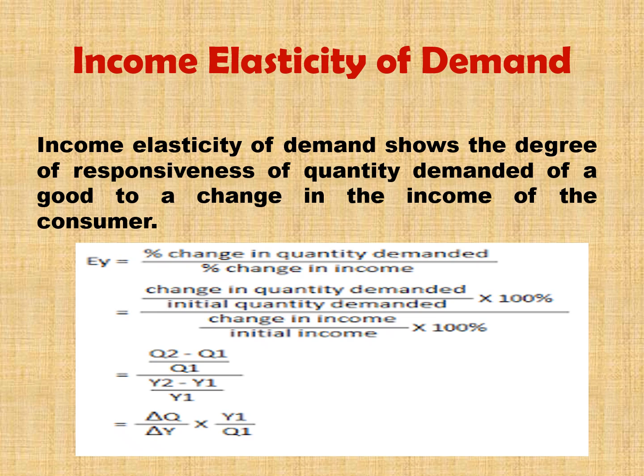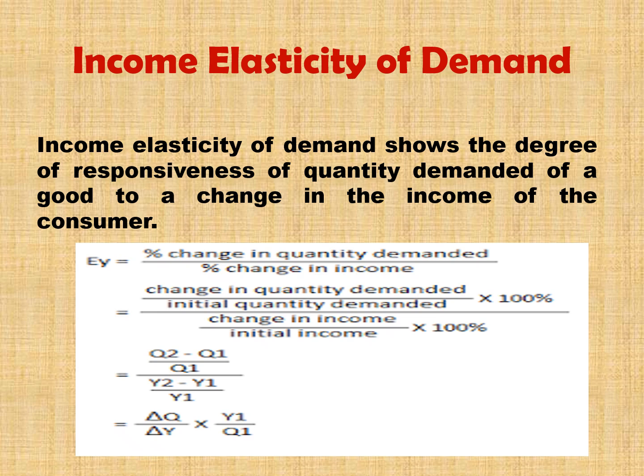So we must divide the change in quantity demanded by the change in income. This we can write as change in quantity demanded divided by initial quantity demanded into 100. So percentage change in quantity demanded we can write as change in quantity demanded divided by initial quantity into 100.